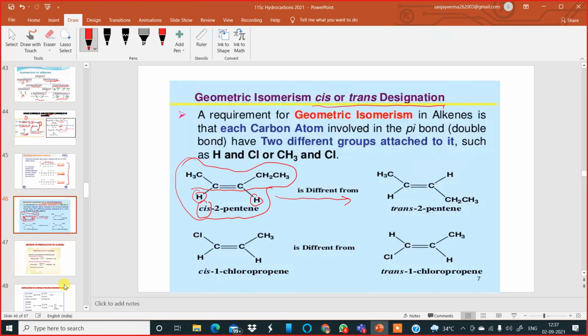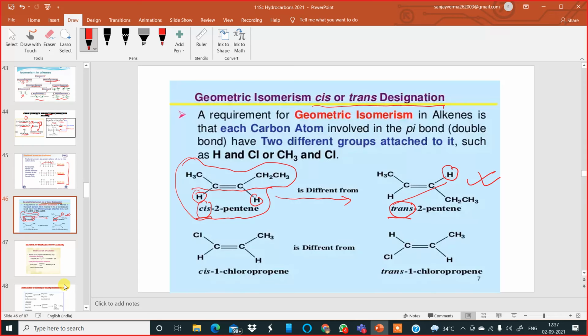The hydrogen, this hydrogen has been taken over here, so they are on diagonally opposite sides of the multiple bond. So here it becomes trans. Trans means opposite sides, like a diagonal. Okay, so this is one example of geometrical isomerism where the two isomers are called either cis or trans.